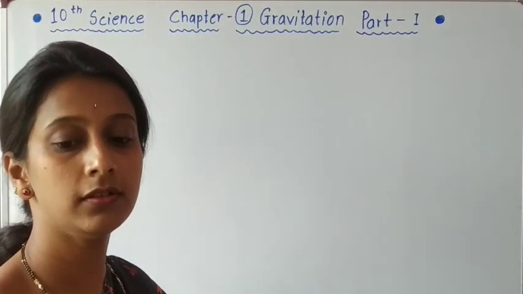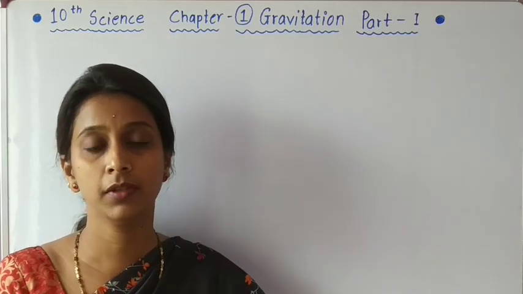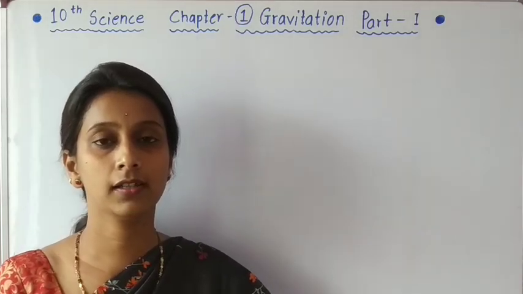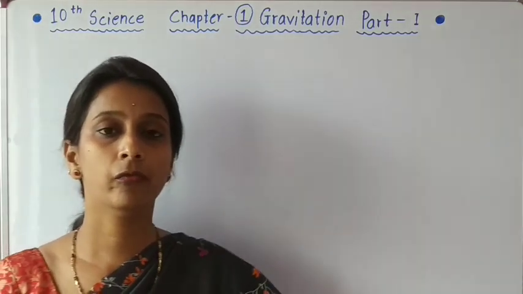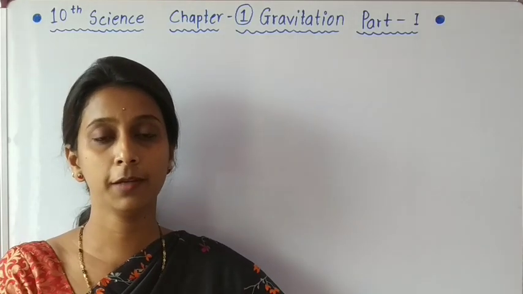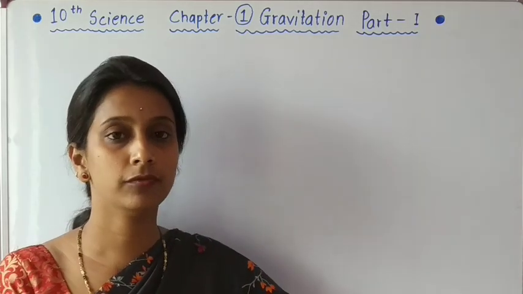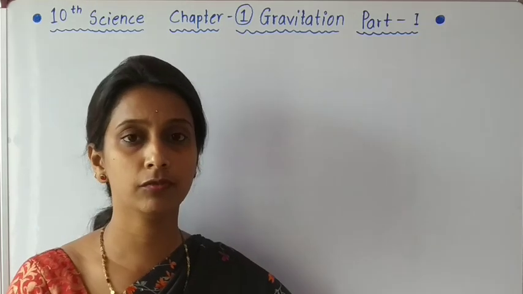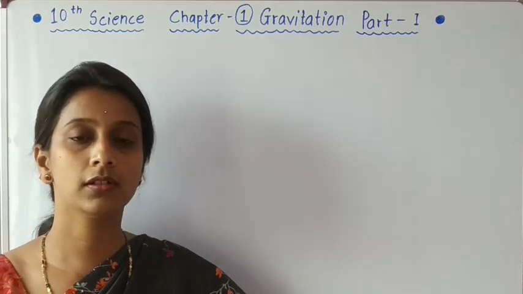So this gravitation is a force. It is a type of force, and it was first discovered by the scientist Sir Isaac Newton. We know the story of the apple tree. Once when Newton was seated under the apple tree, a ripe apple fell in a vertically downward direction. So he thought, why does this apple come in a downward direction, why didn't it go in another direction or a horizontal direction?